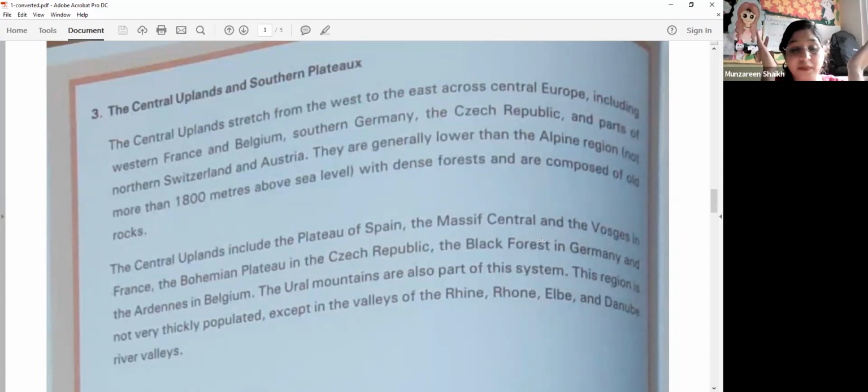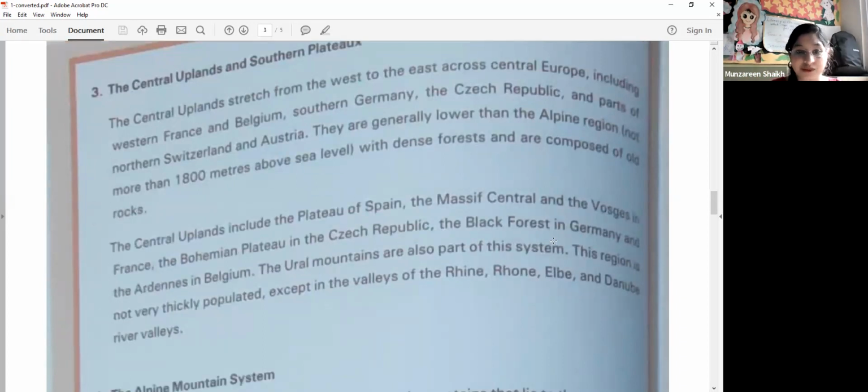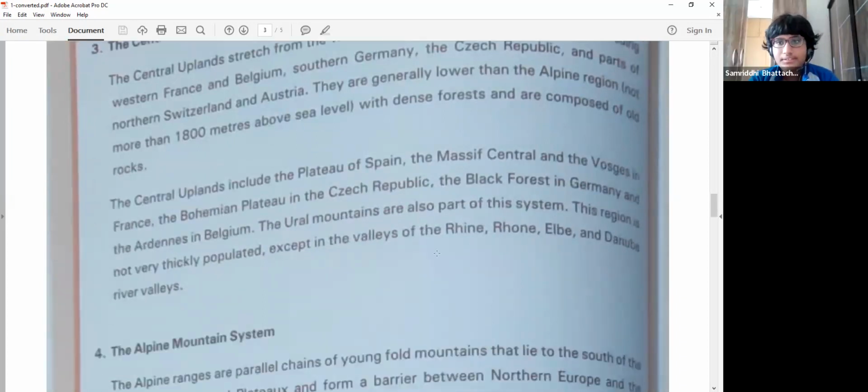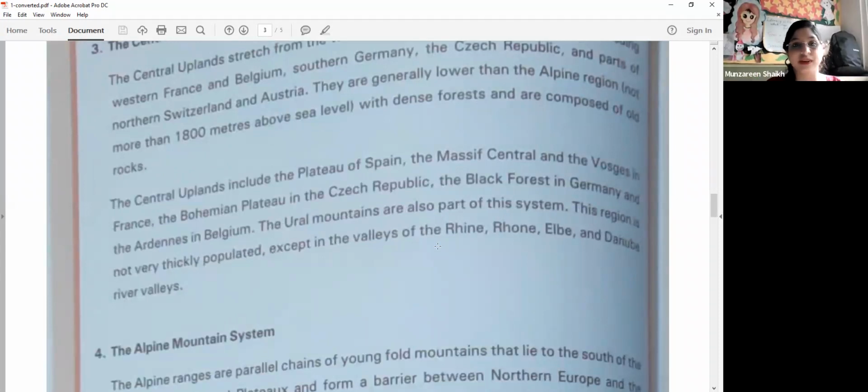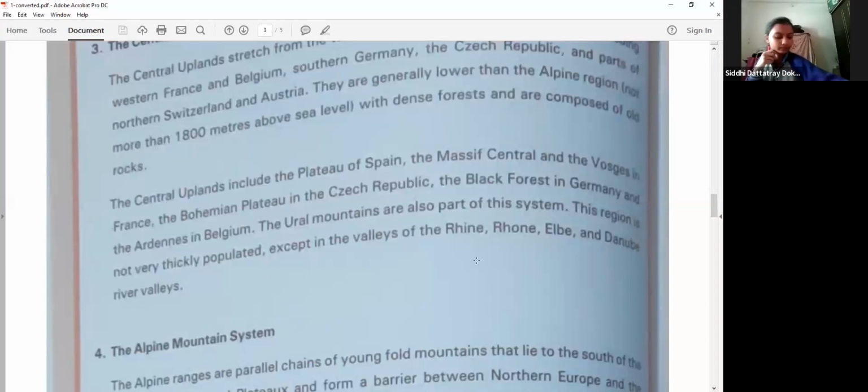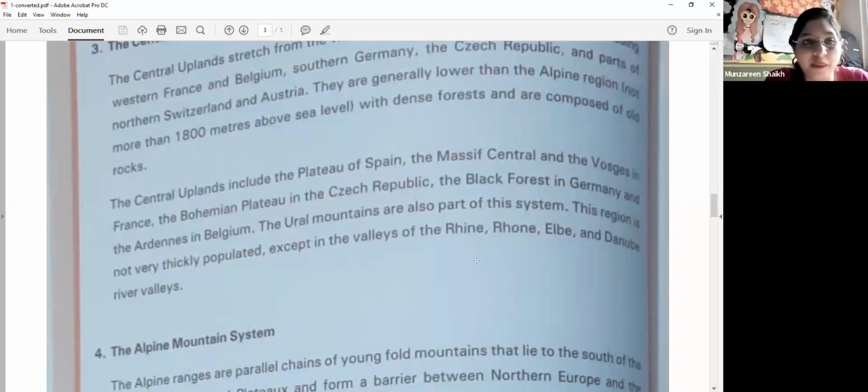See, this particular chapter has lots of objective type questions which you need to remember. This plan includes so many regions. The Ural Mountains, as Mariam has said, are also part of the system. This region is not very thickly populated. Underline this. Why do you think it won't be populated?